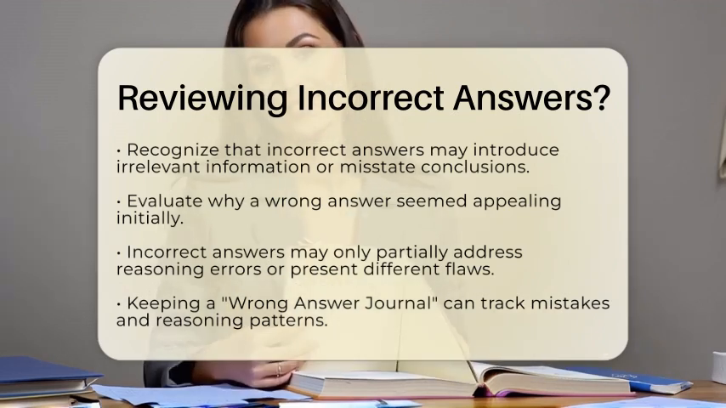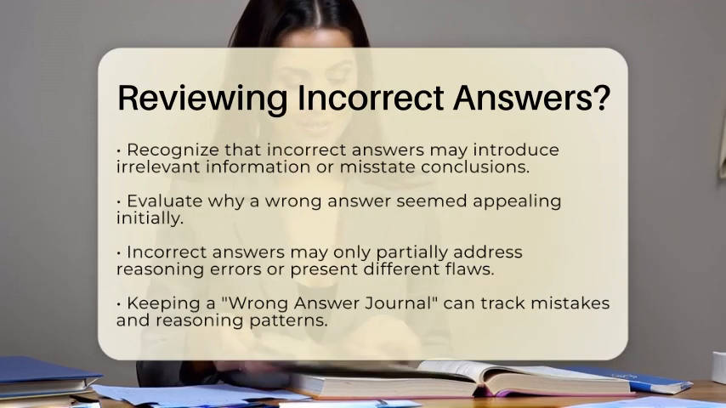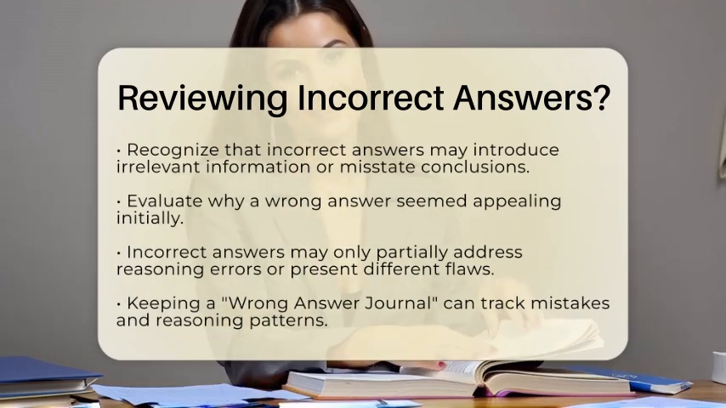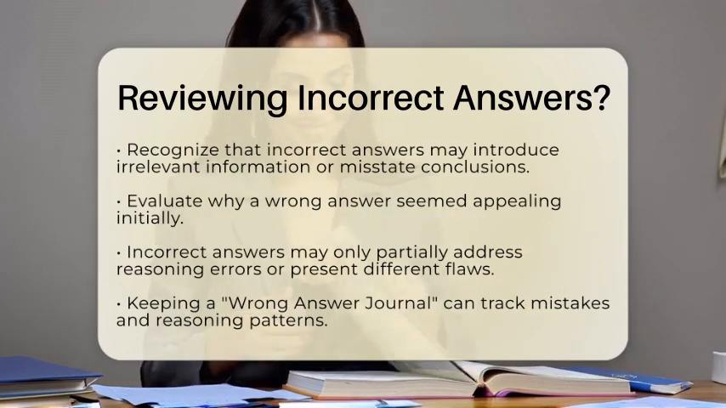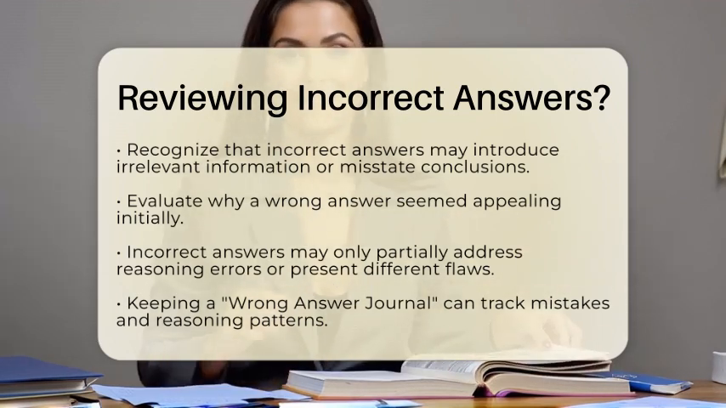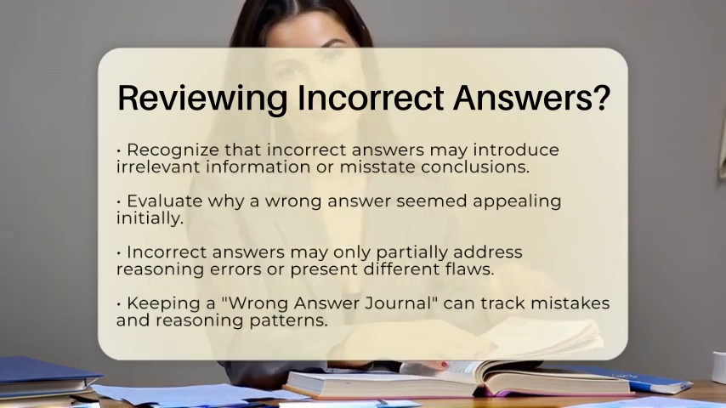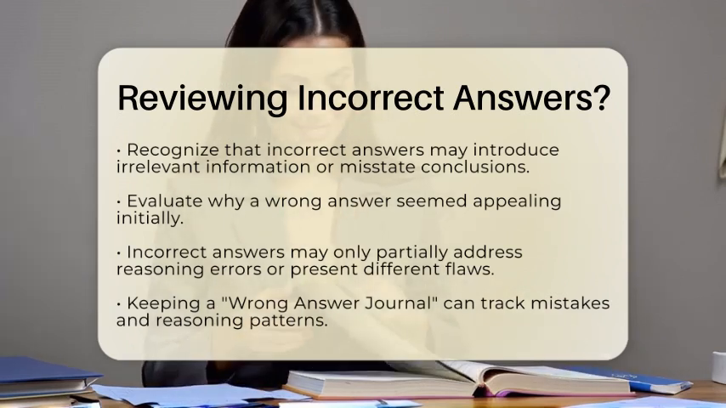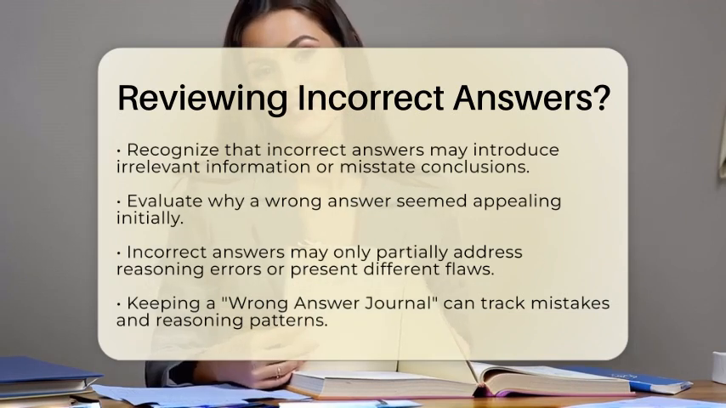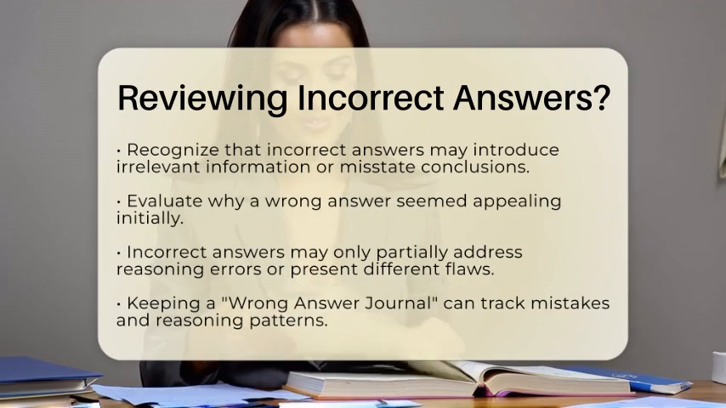Now, let's evaluate each incorrect answer choice. Ask yourself why it seemed tempting at first. Often, wrong answers introduce irrelevant information that isn't supported by the argument. They may misstate the argument's conclusion or premises. Sometimes, they identify a flaw that does not actually weaken the argument. It is also common for them to describe only part of the reasoning error or a different kind of flaw altogether.